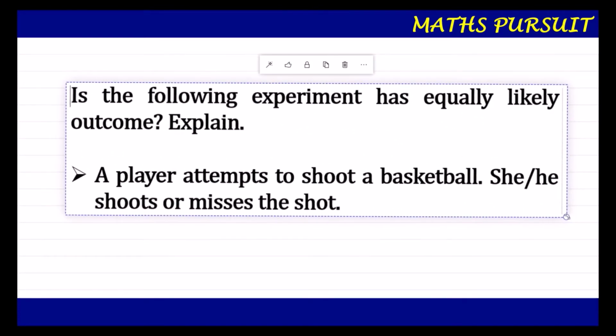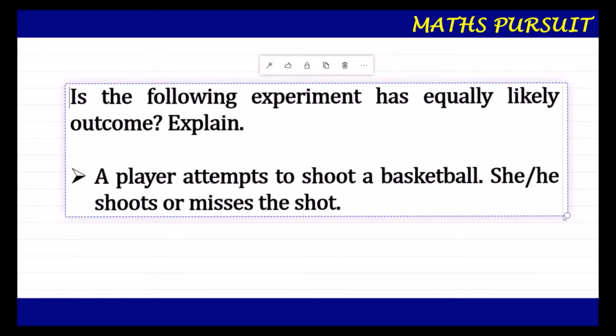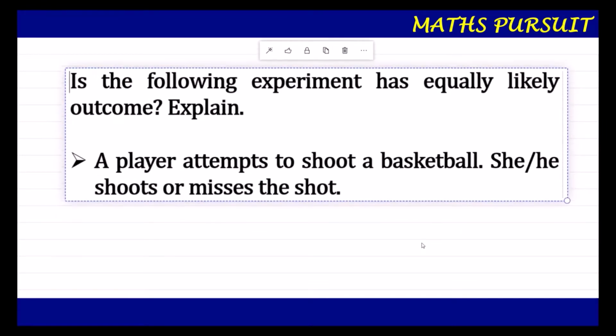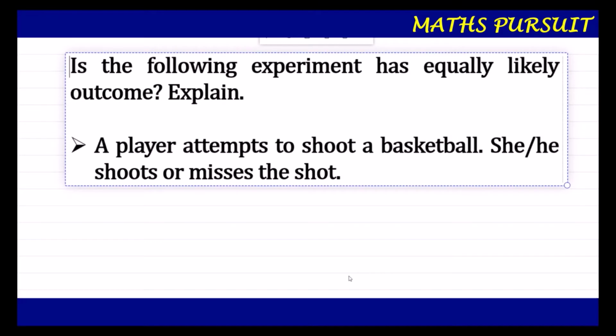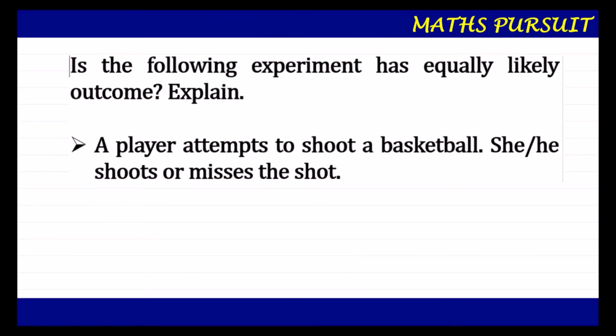So if you look at the given statement, what do we see? It is being said that a player attempts to shoot a basketball. She or he shoots or misses the shot. This is what is being given. Now if you look at the question, there are only two parts. One is she or he shoots, or misses. There are two things only.